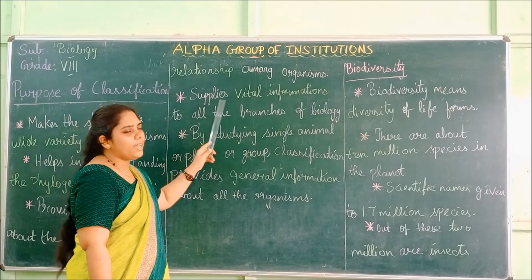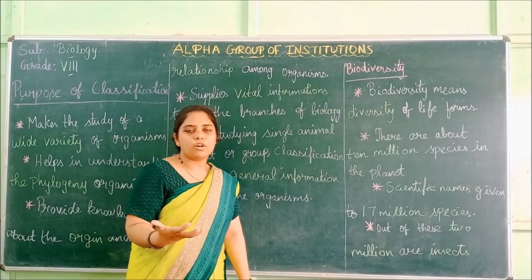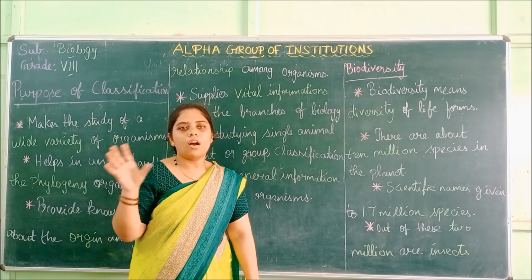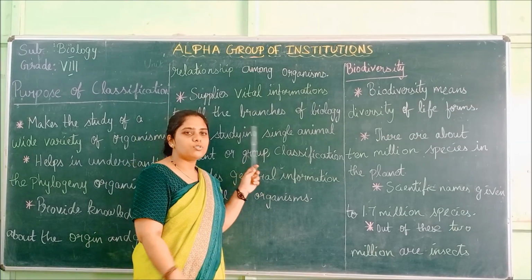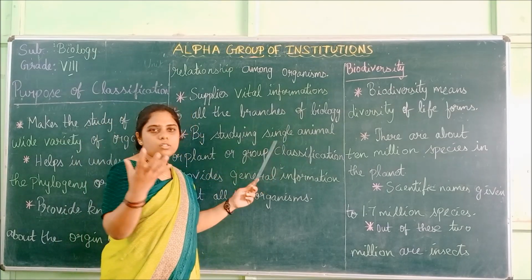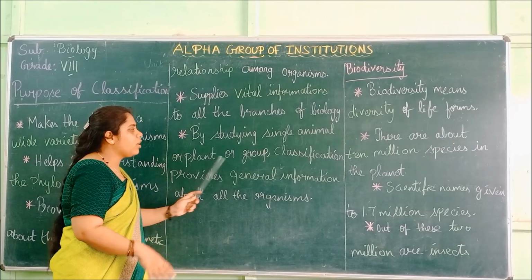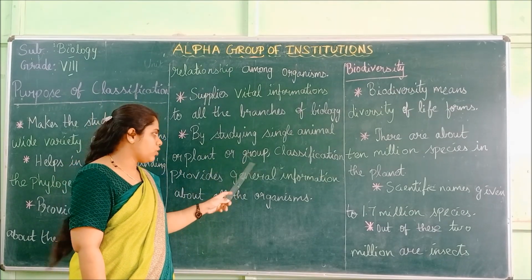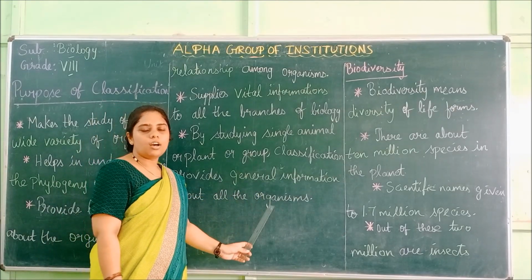Then next, it supplies vital information to all the branches of biology. It gives all types of knowledge, such as the history of the organism or the group it is related to. All the information is given using classification. By studying a single animal or a single plant, the information is got, and if you want to learn as a group also, we can get it from classification. So classification provides general information about all the organisms.